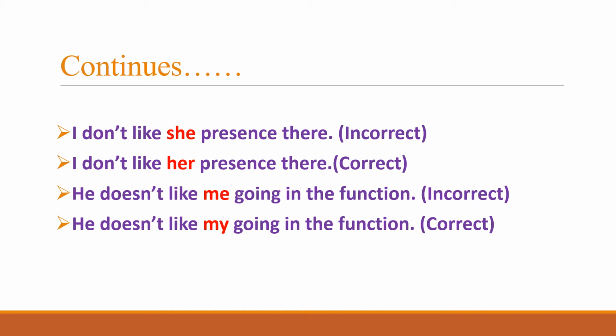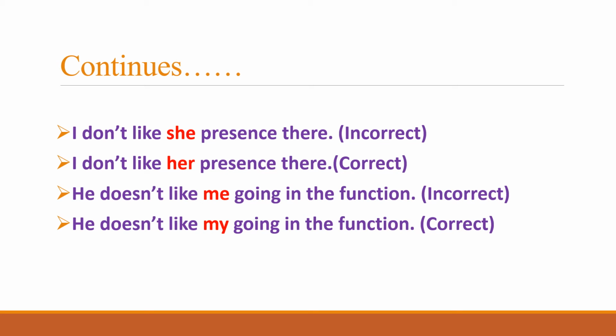The third example: he does not like me going in the function. Again, me is the objective case of I, and here the objective case is an inappropriate use, whereas we have to use the possessive case, that is my. So he doesn't like my going in the function is the correct expression for this sentence, because here the sentence demands the possessive case of a pronoun, that is my, instead of me, which is an objective case.